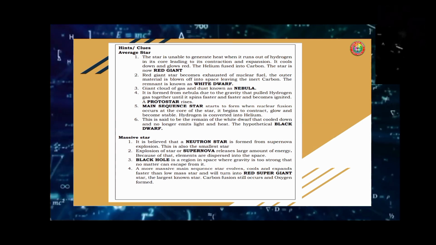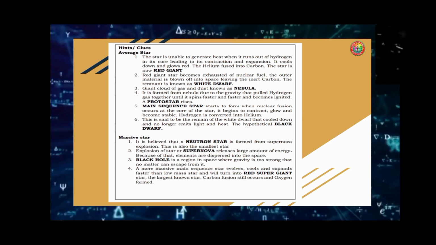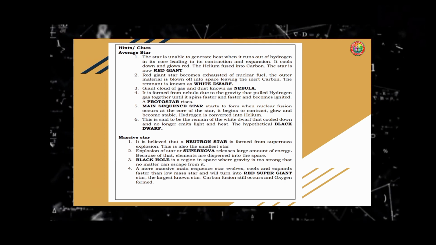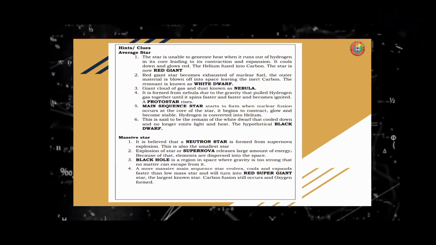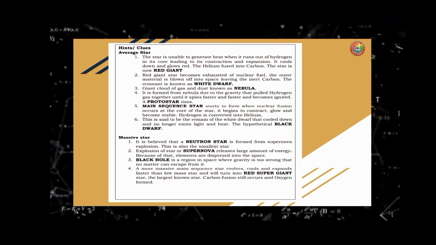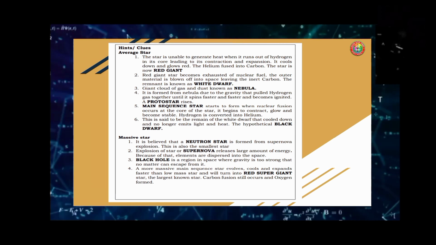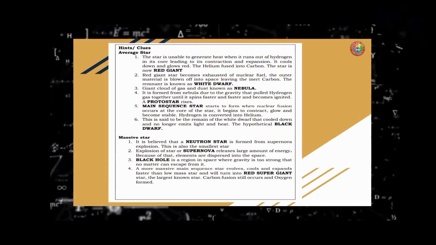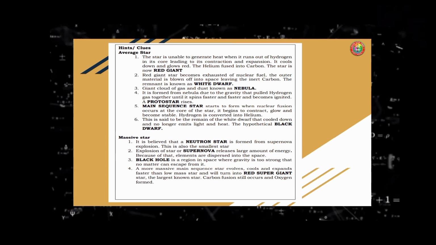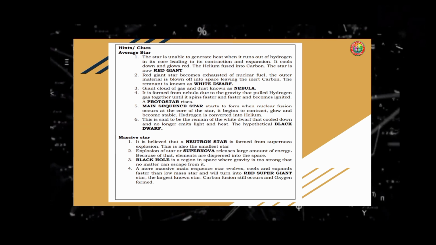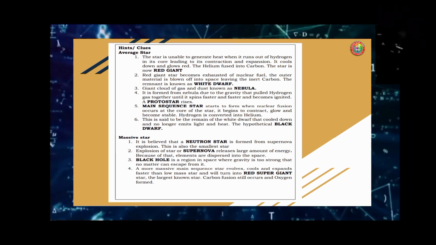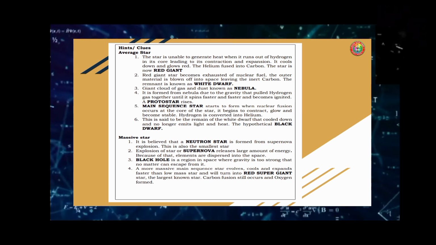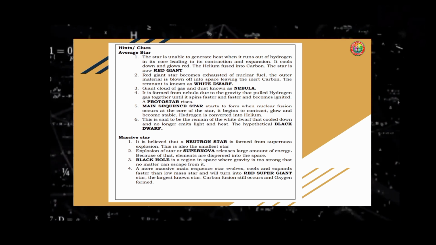Three, a giant cloud of gas and dust known as a nebula. Four, it is formed from the nebula due to gravity that pulled hydrogen gas together until it spins faster and faster and becomes ignited. Then a process arises. Five, a main sequence star starts to form when nuclear fusion occurs at the core of the star. It begins to contract, glow, and become stable. Hydrogen is converted into helium. Six, this is said to be the remains of the white dwarf that cooled down and no longer emits light and heat. So the hypothetical one is a black dwarf.